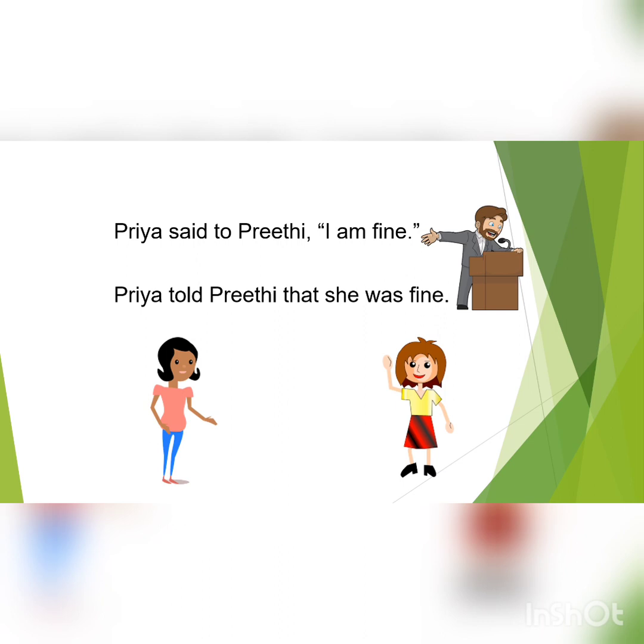So, here the reporter has modified the actual words. He has reported the words. In the first sentence, he is repeating the words. In the second sentence, he is reporting the words. The first sentence is said to be in direct speech and the second sentence is said to be in indirect speech. The other name for direct speech is quoted speech as it has some quotes. The second sentence in indirect speech is said to be reported speech.